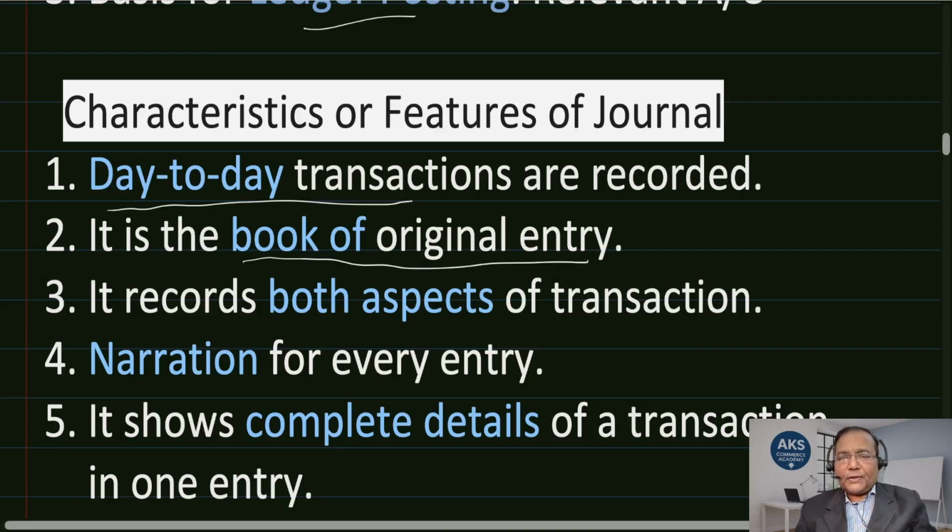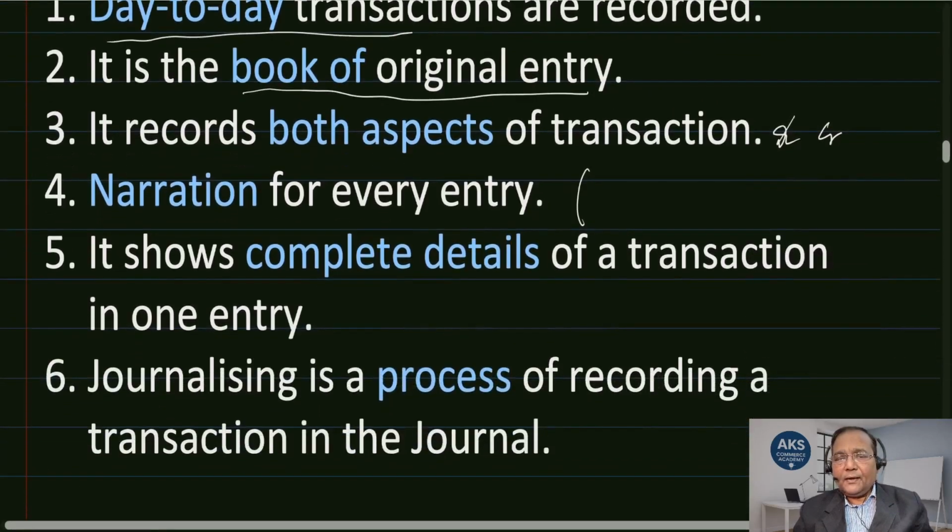It records both aspects of transaction. So as we have seen, it is debit as well as credit. Both the aspects of transaction gets recorded in this. Narration of every entry. Narration is nothing but briefing about the transaction. Supposingly, if one account is debited, other account is credited. Now, for what transaction this particular entry is passed in journal, for which a brief description is written, what we call it as narration. Then it shows a complete details of transaction in one entry.